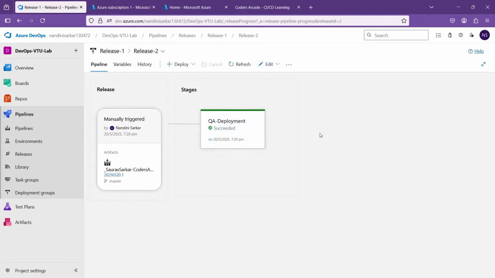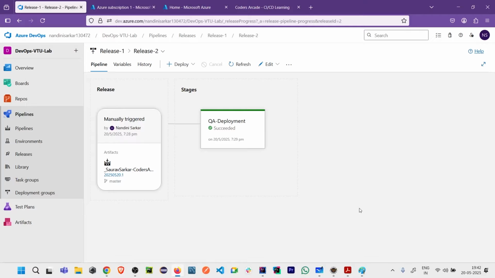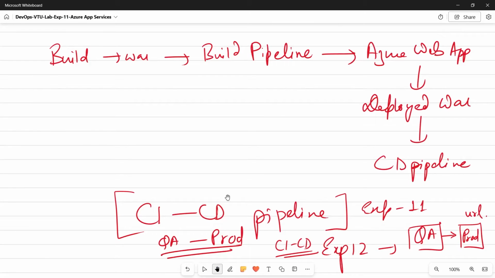We had a QA deployment. What did we deploy? Let me go to my whiteboard and show you. We deployed a simple var file to the QA environment. Here we had a URL where we had our web application, and we also validated it and tested it using Selenium.